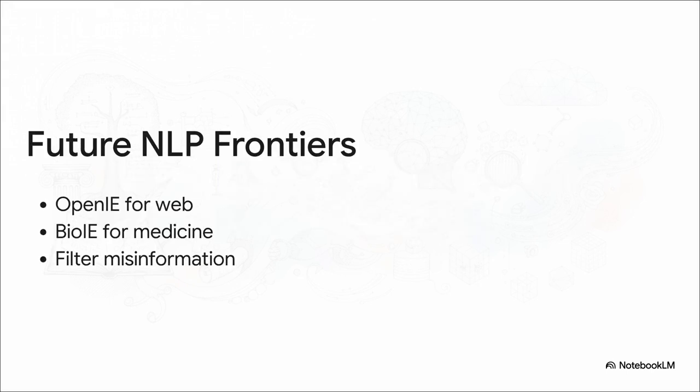But despite all these incredible advances, NLP still has some massive hurdles to overcome. Future frontiers include OpenIE, which tries to extract unrestricted relations across the entire web without any predefined categories. Then there's BioIE, which really struggles with processing highly complex, abbreviated medical and patient discharge texts. And perhaps the most difficult challenge of all, teaching machines to separate concrete facts from shifting opinions and misinformation online.